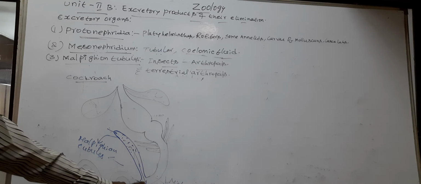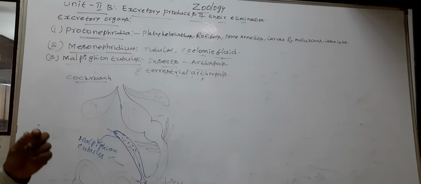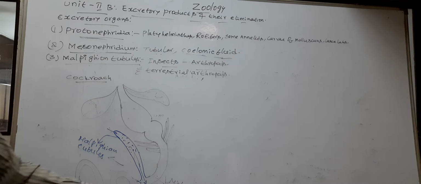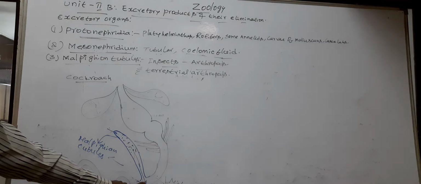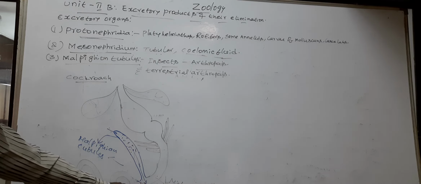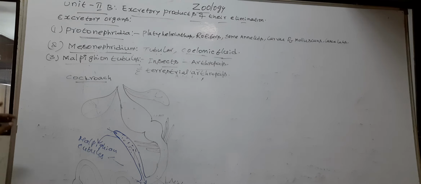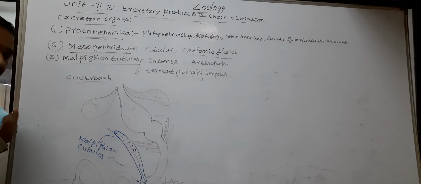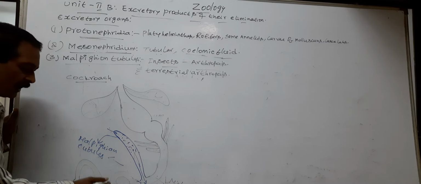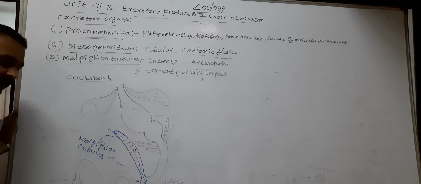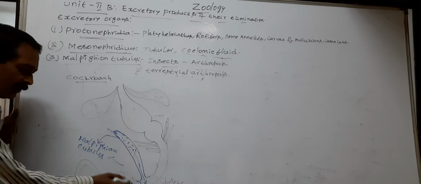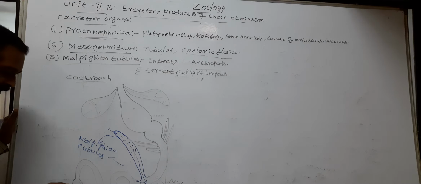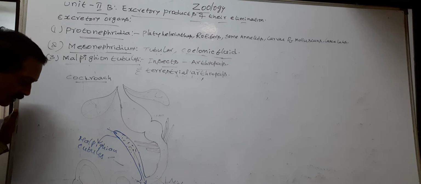So nitrogenous waste and a little amount of excess water and ions enter into alimentary canal. Later, the wall of the alimentary canal reabsorbs the water. Finally, the dry nitrogenous waste passes out from the alimentary canal through anus.